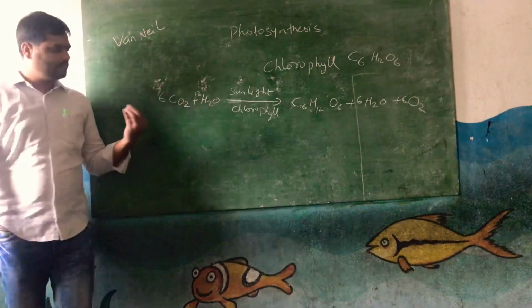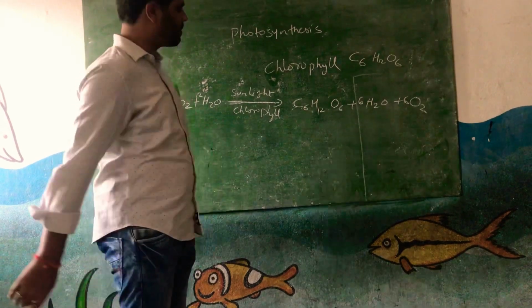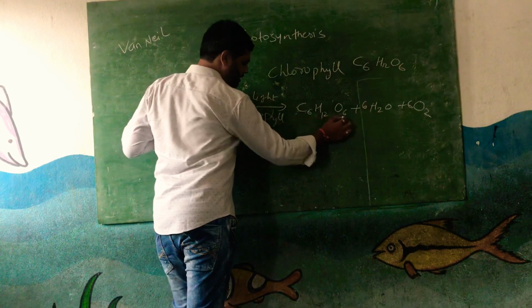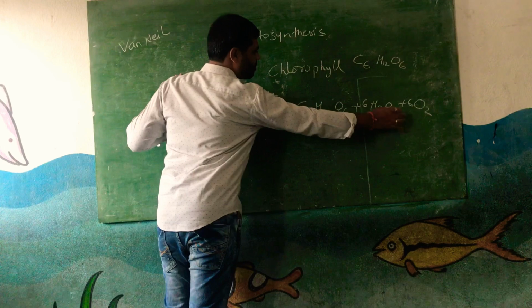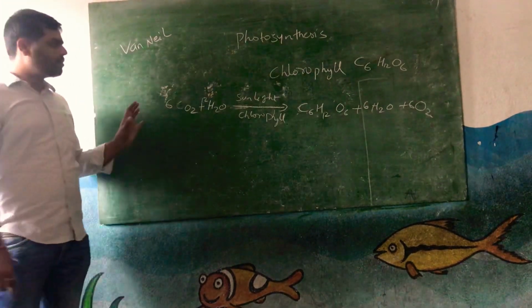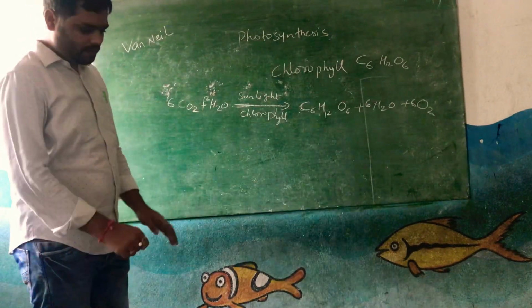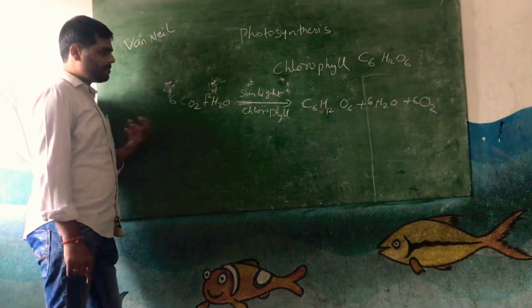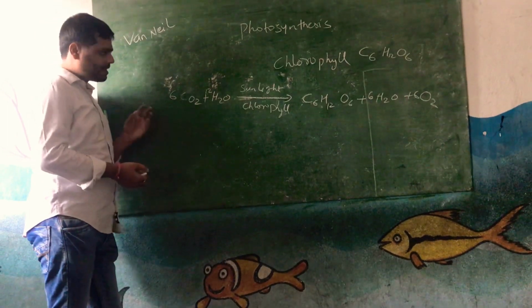They mostly ask the question: what would be the end product of the process of photosynthesis? Important question. The end products you can write are carbohydrate, otherwise glucose, and water molecule and oxygen. These are the end products of photosynthesis. This is the total photosynthesis equation and this is the photosynthesis process. Then you get different questions like what are the elements required for photosynthesis, what are the different elements of the end product, and where they are taken from.